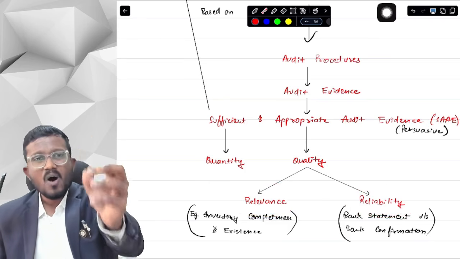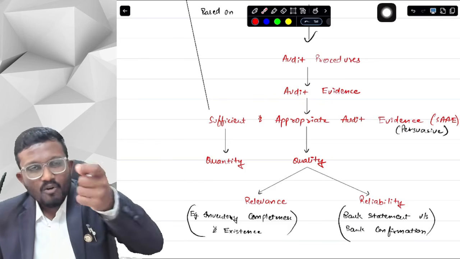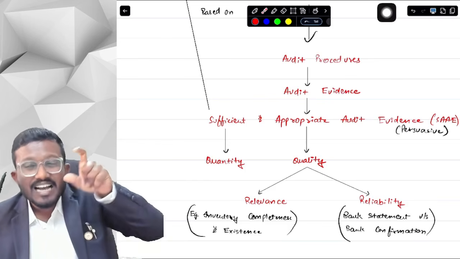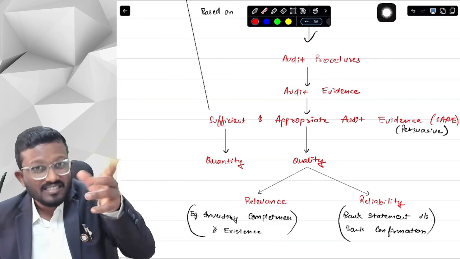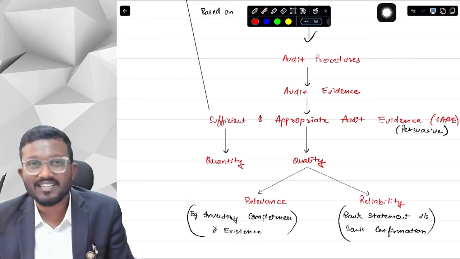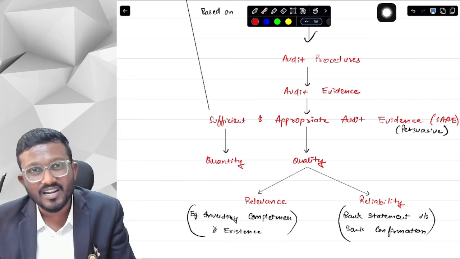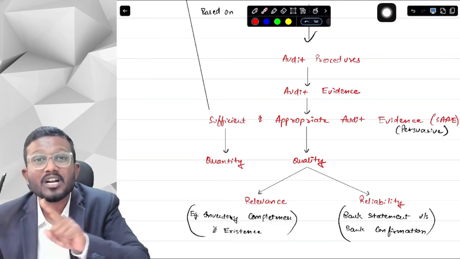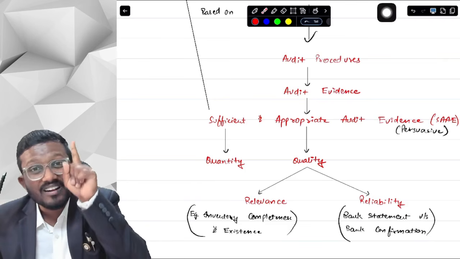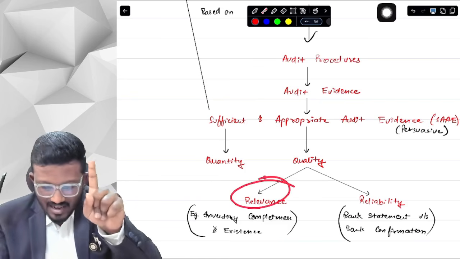Okay, so now I am going to check debtors. I want debtors' invoices, but the entity has provided me creditors' invoices. Now, is that evidence relevant to my procedure? No, sir. My objective is to check debtors, but the entity is providing me creditors' audit evidence. Is that audit evidence relevant to me? No, sir. That audit evidence is not relevant to me. So the audit evidence should be relevant to what you are going to perform or what your objective is. First is this. Second is reliability.